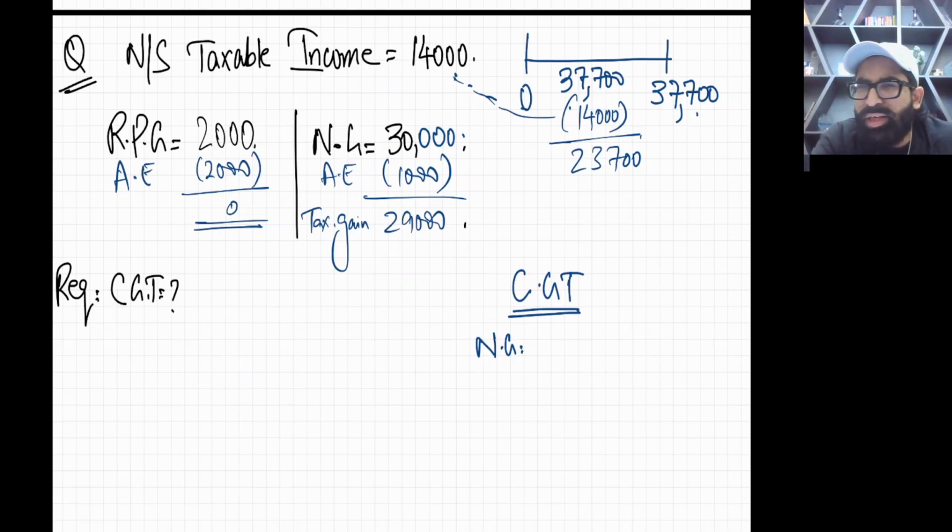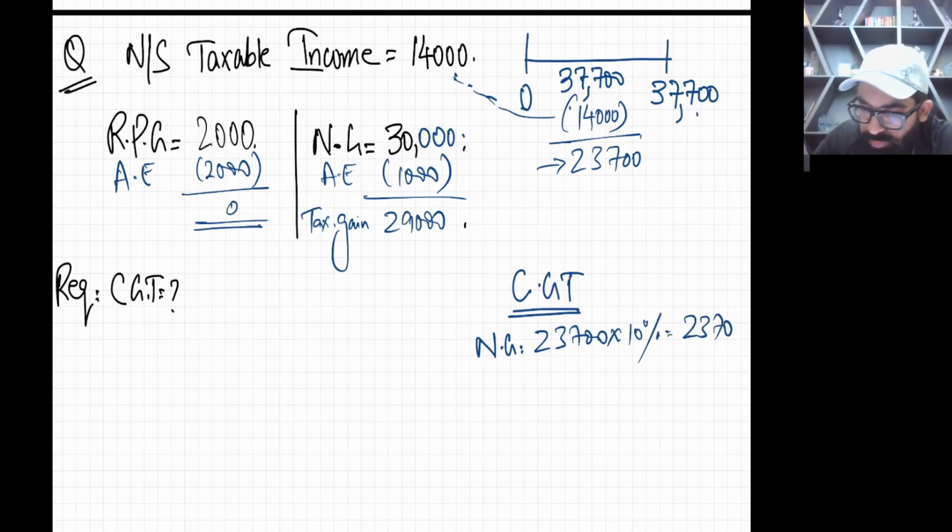So simply calculate tax on NG. Very easy. You'll pick this 29,000 and you'll knock on this band. So my dear student, the unused capacity is 23,700. So the complete unused capacity will be used. And what is the first band tax rate for NG? It's 10%. So 2370, and now this band is done, finished.